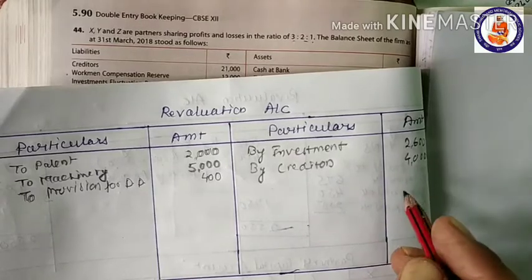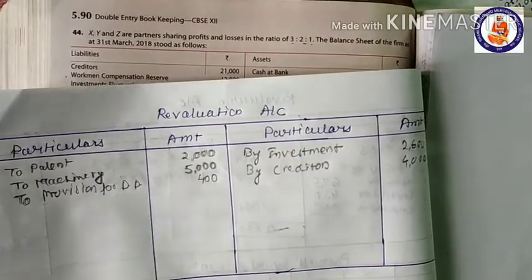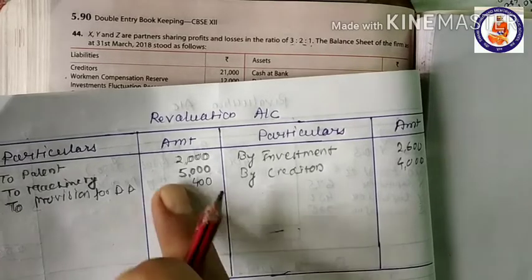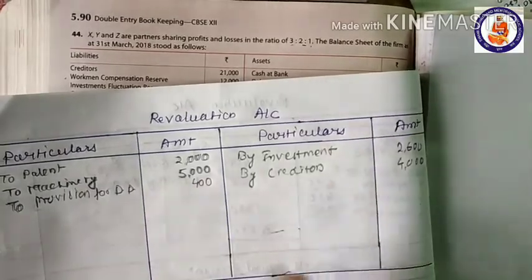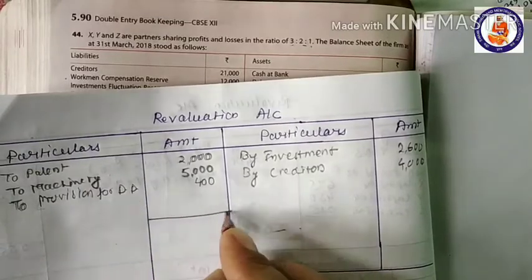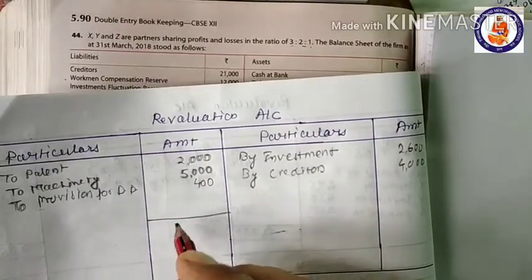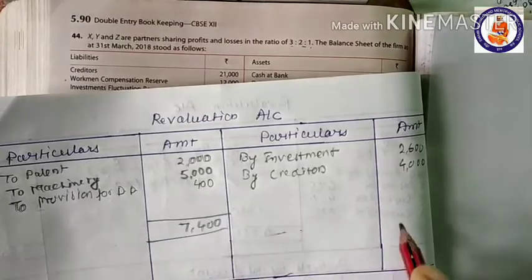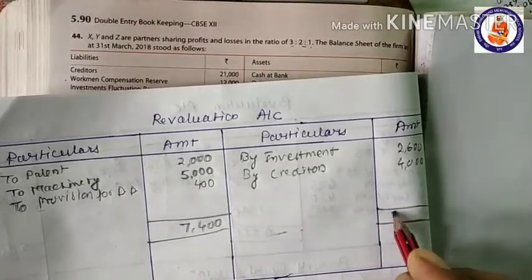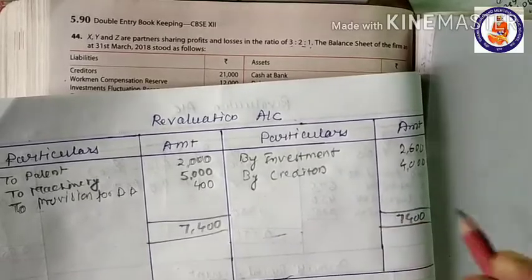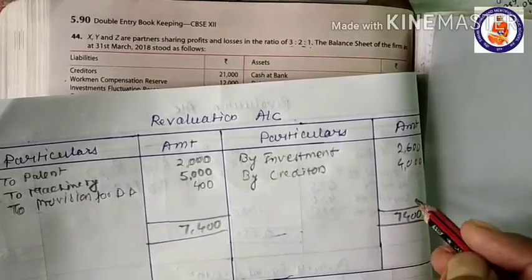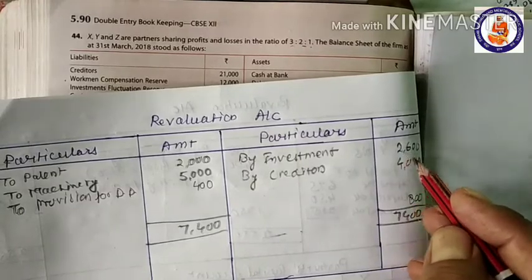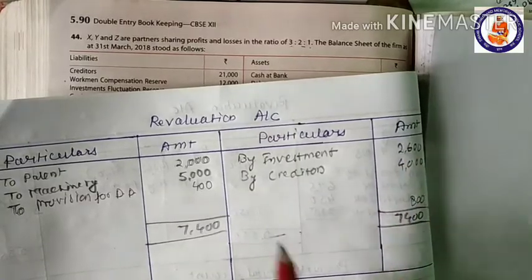Now the balance is to be taken here. If we take 7,400 and 6,600, here this side is more. So 7,400, and 6, 8, 14, and 3, 4, 7.